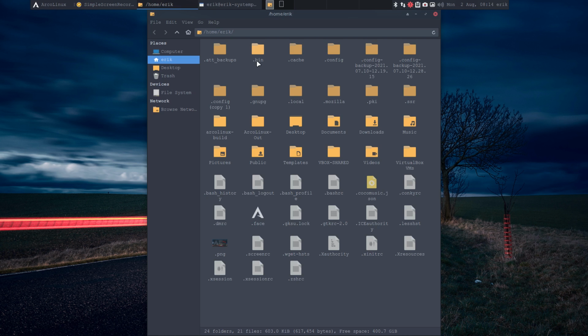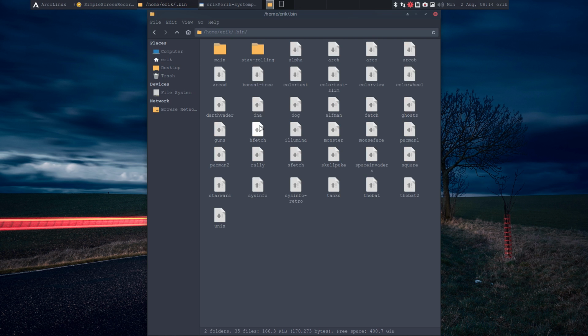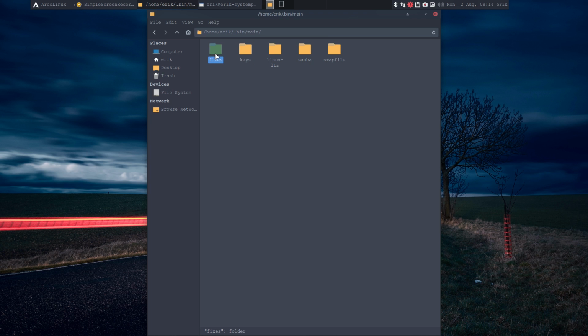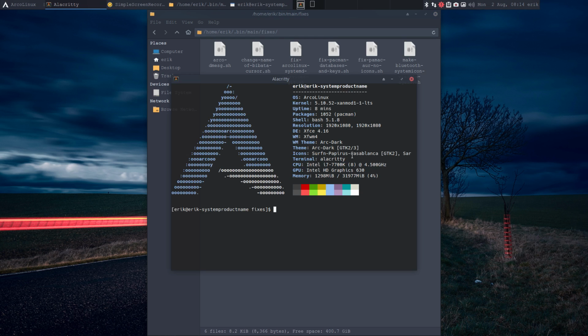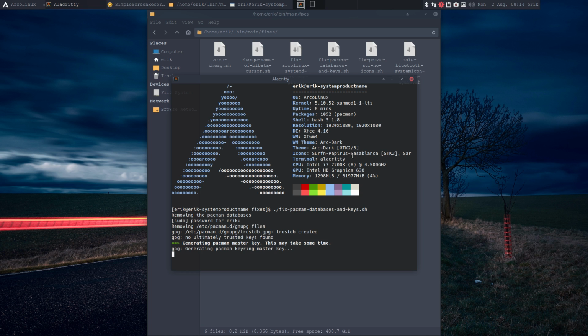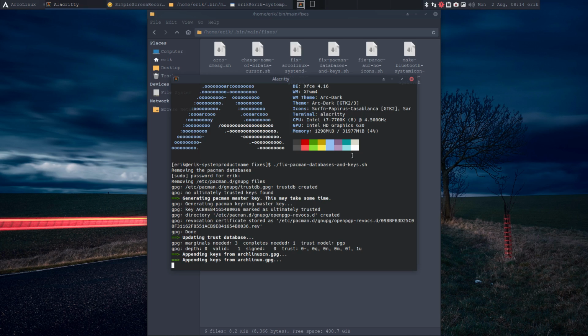Now we've done something. We've always had solutions in the .bin. There is lots of fun stuff, but also how to stay rolling and other important things. Fixes, keys, Linux LTS, Samba, swap file. And in here we already have something for the fixes: fix pacman databases and keys. So I'm going to use that one. Fixes, pacman, fix, and then pacman database and keys. Off it goes, changing all my things.